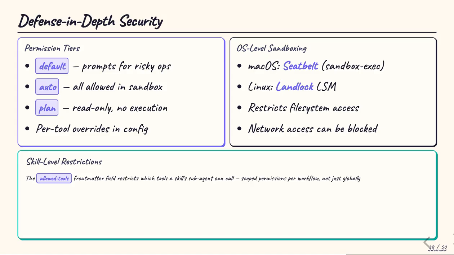Claude Code's security is layered. At the permission level, there are 3 tiers. Default mode prompts the user before risky operations. Auto mode allows all operations within the sandbox, and plan mode is read-only with no execution. These can be overridden per tool in configuration. Below permissions, OS-level sandboxing enforces access at the kernel. macOS uses Seatbelt sandbox-exec to restrict file system and network access, while Linux uses Landlock LSM. And, at the skill level, the allowed-tools front matter field restricts which tools a skill's sub-agent can call: scoped permissions per workflow, not just globally.